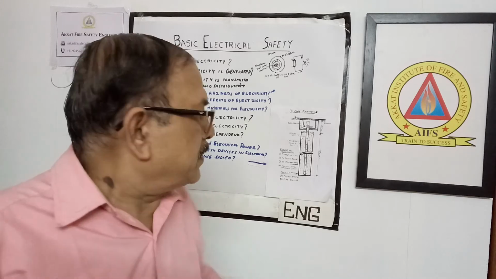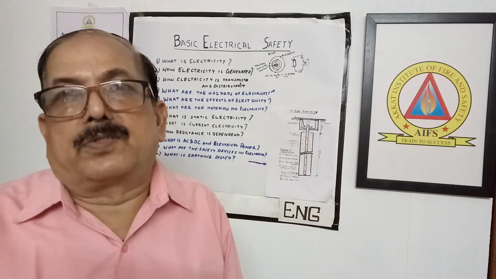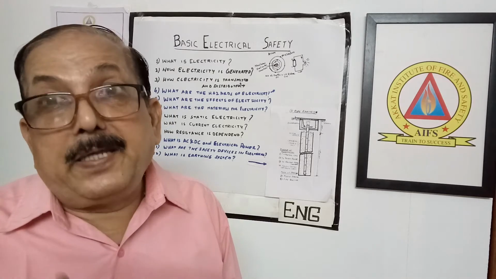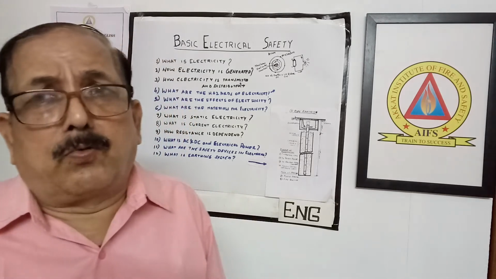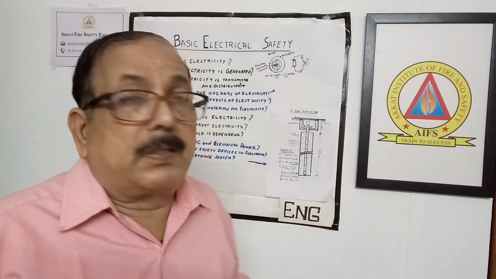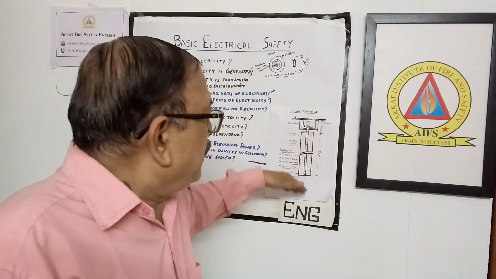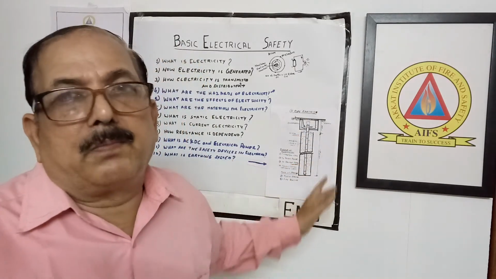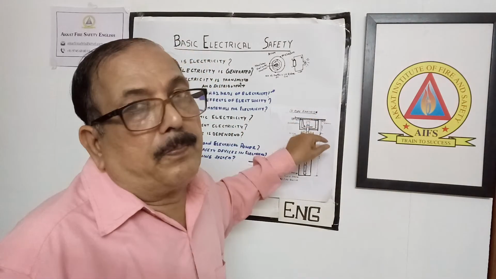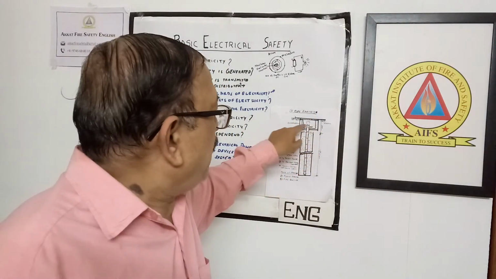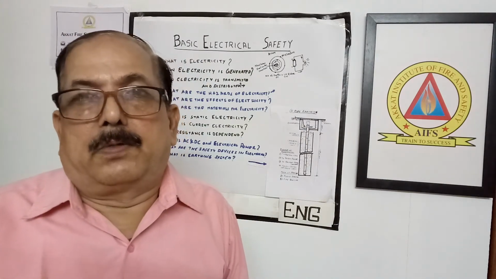Plate earthing means, instead of this GI pipe, we have a 60 by 60 plate. Normally it is a copper plate, but nowadays copper is very costly, so the plate is a cast iron plate or MS plate. Then all the filling is done in a similar way. The connection is taken with a long pipe from the plate, and the other arrangement is similar to that one.